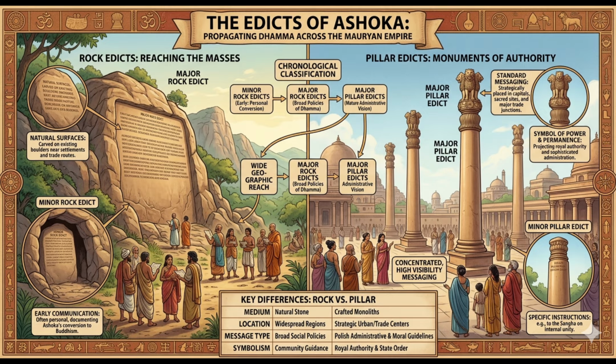And now talking about their classification into major and minor edicts. The major edicts focus more on social and political orders, whereas the minor ones contain more explicit references to Ashoka's relationship with Buddha and the Buddhist Sangha.